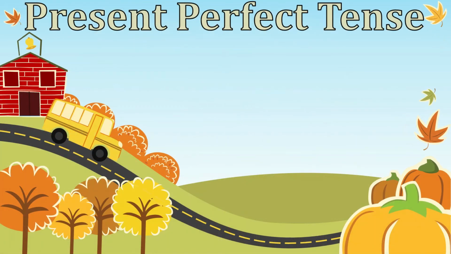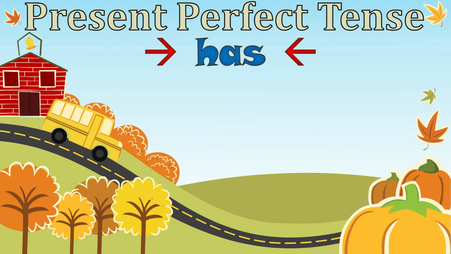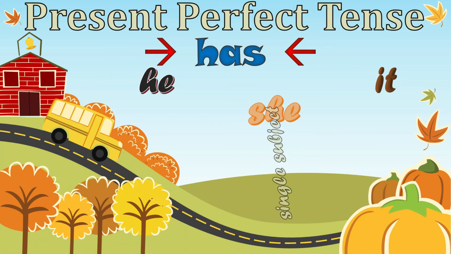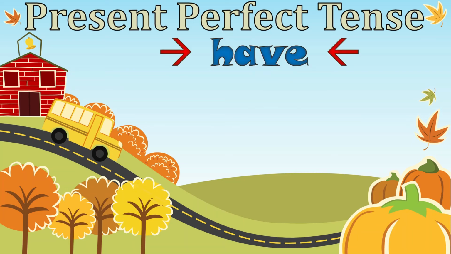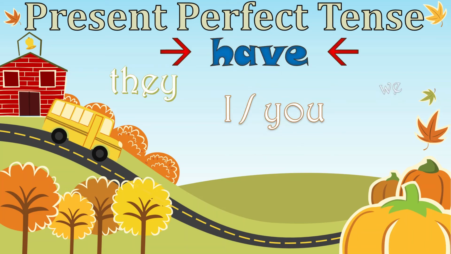Let's move on to present perfect tense. And again, how did we use has and have in our sentences? Well, we use has with he, she, it, or a single subject. Alright? And we use have with they, I, you, we, or many subjects.